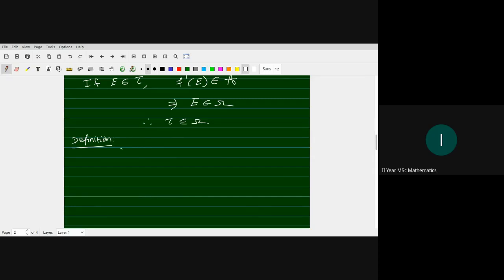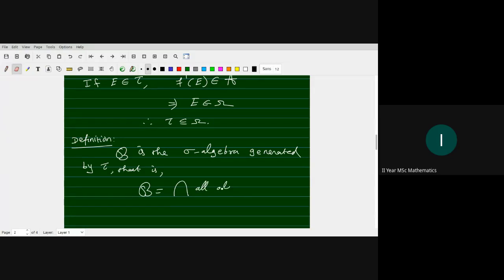Script B is the sigma algebra generated by tau, that is, the intersection of all sigma algebras containing tau.